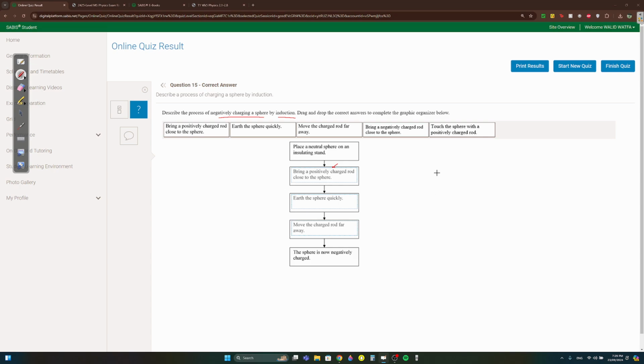Okay, so here's what they're saying. Place a neutral sphere, and bring a positively charged rod. Positive, positive, positive. What's going to happen? All the negatives will come and dominate now, right? So they're saying earth the sphere quickly, and touch it with your hand or earth it or whatever. That way all the charges will escape. What's going to be left? Only negative charges. Okay, then move this rod far away. So, the sphere is now negatively charged.